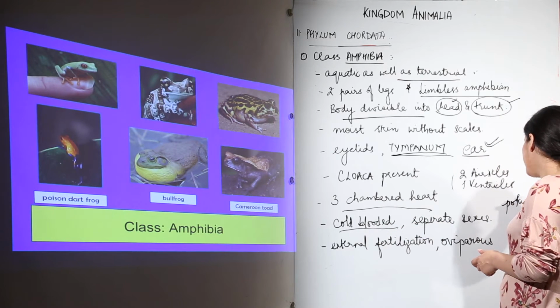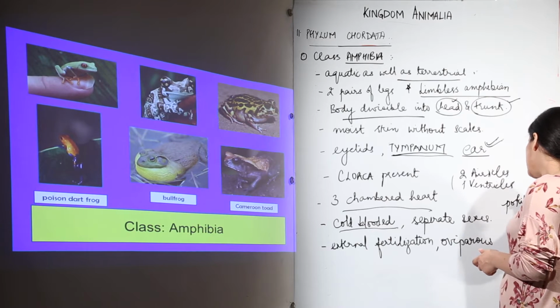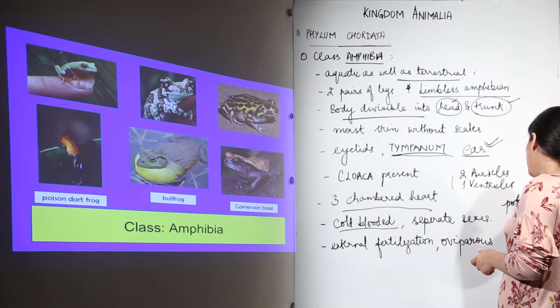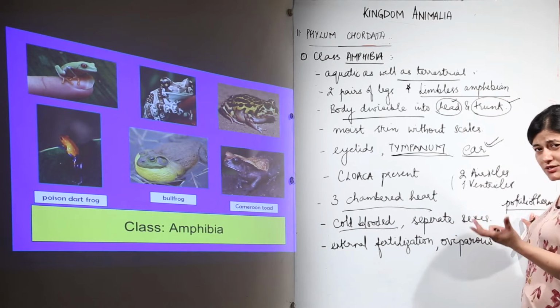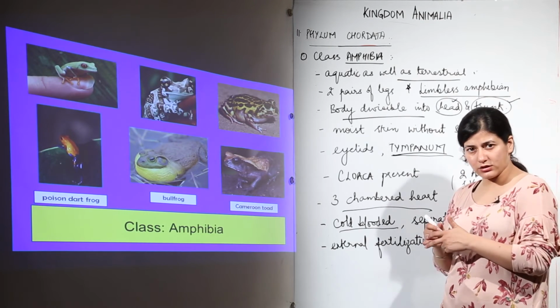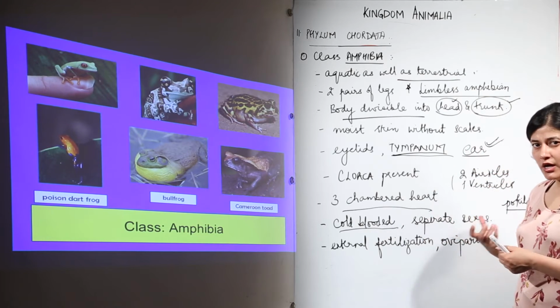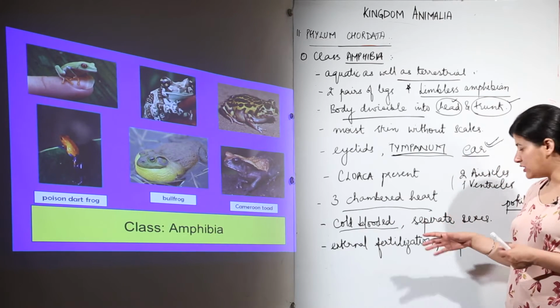We know this term from the fishes that we study. They were poikilothermal. So these cold-blooded organisms are poikilotherms. That is why you don't find amphibians in the cold regions. You're not going to find any frog in the areas where there would be sub-zero temperatures.